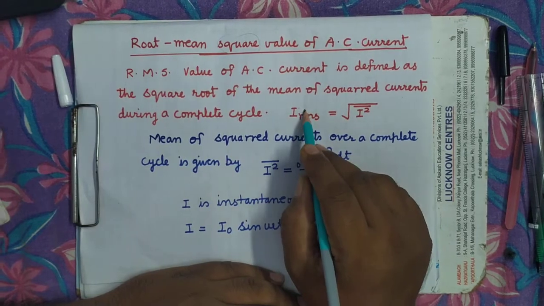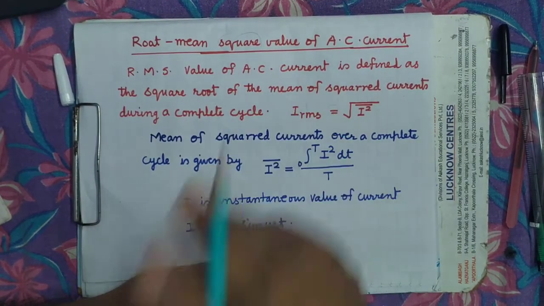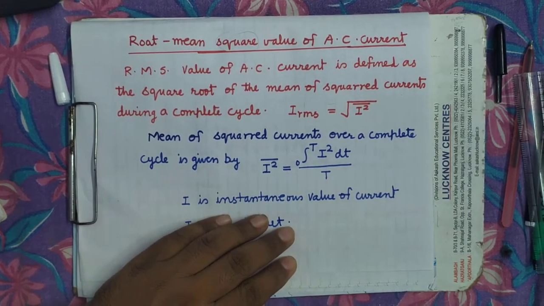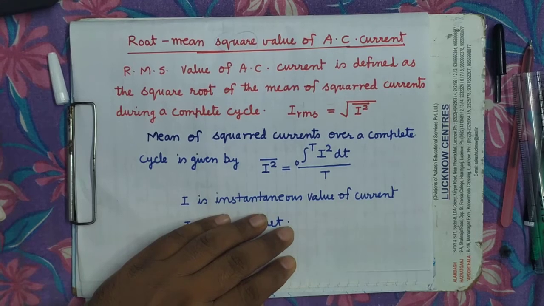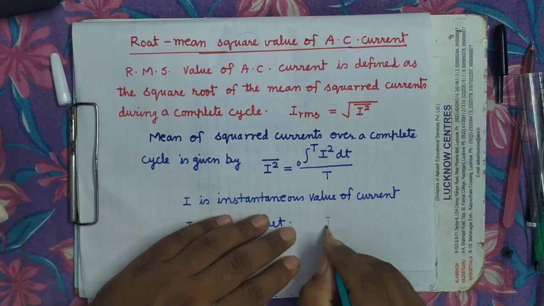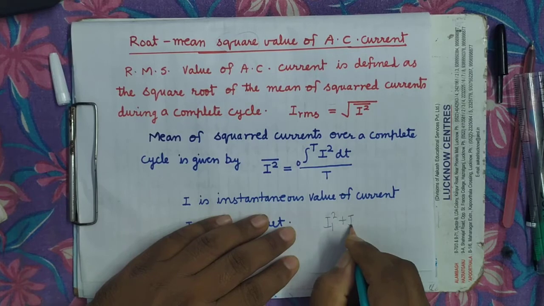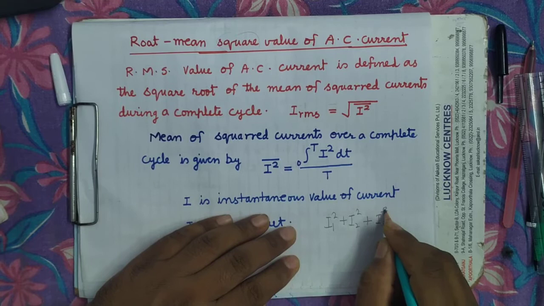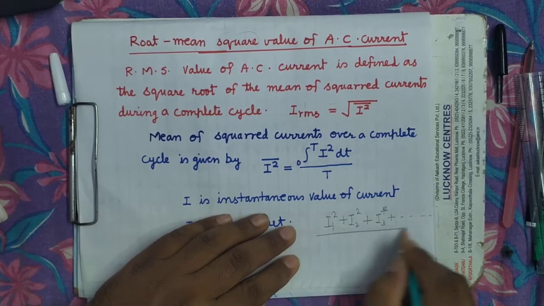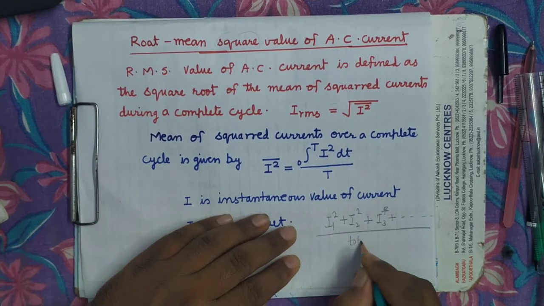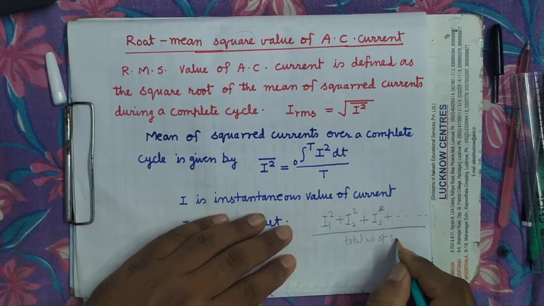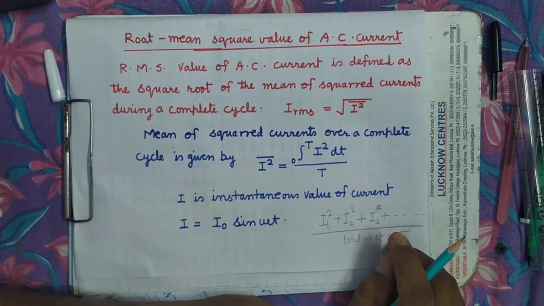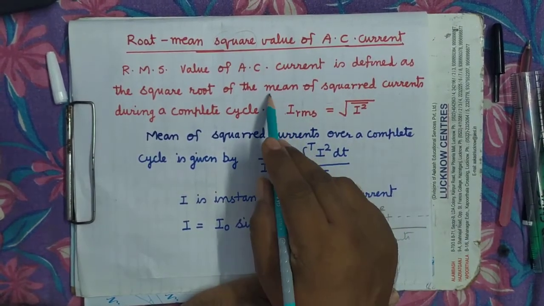So whether there is a positive current or negative current, the square will be positive. Then we will find the mean of those squared currents. The mean of those squared currents means I1 square plus I2 square plus I3 square and so on, divided by the total number of currents. It's clear. We will find the mean of those squared currents. So we will get the mean of squared currents.